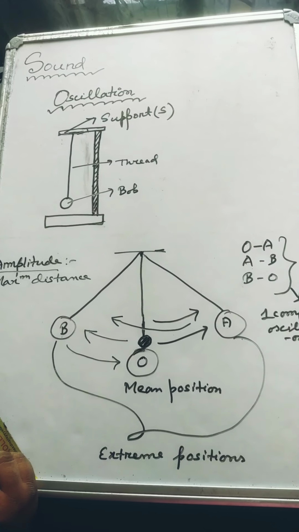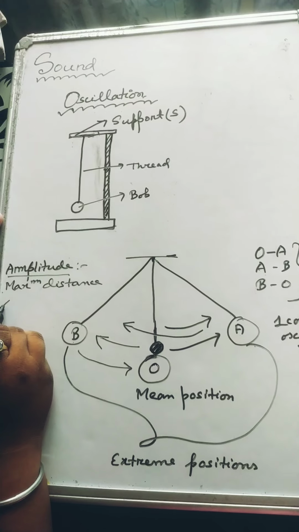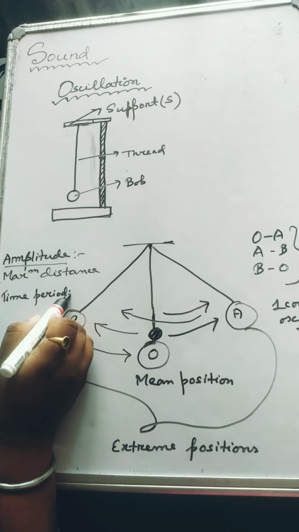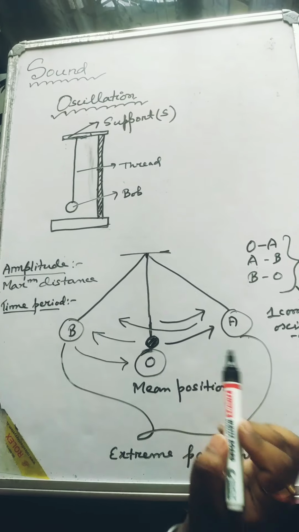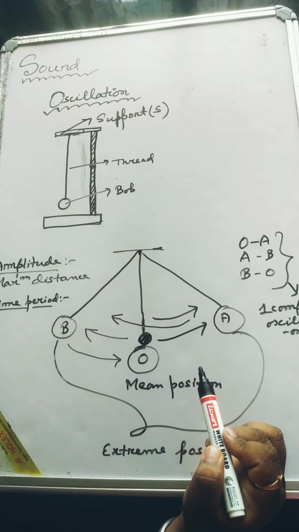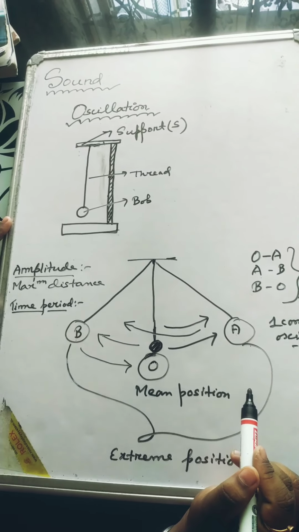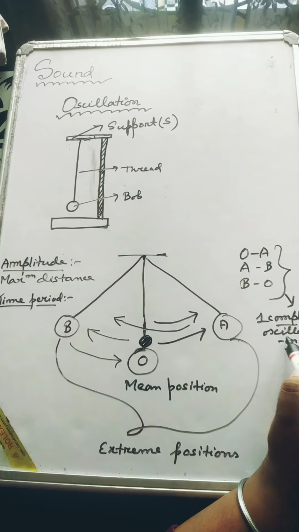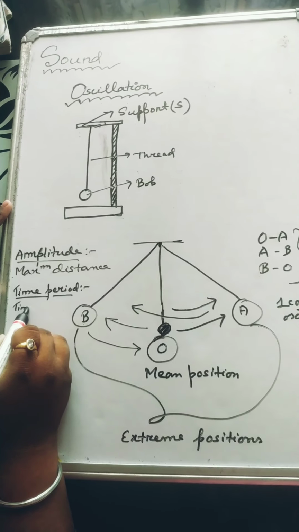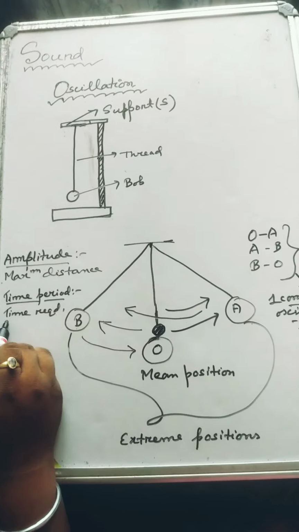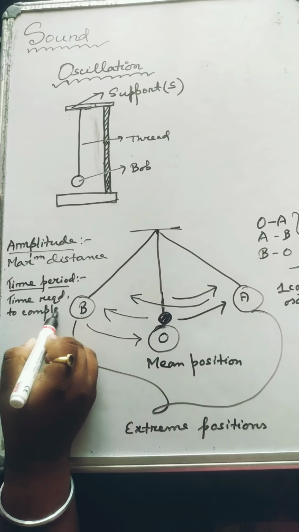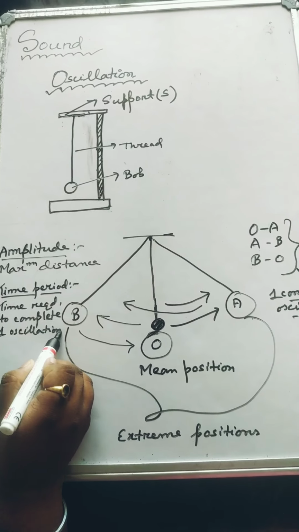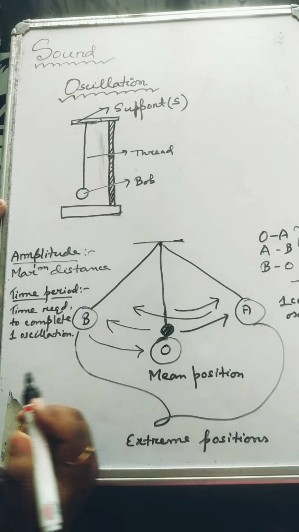The next point that you need to know is time period. I told you how one complete oscillation happens, right? So the time required to complete this full oscillation is known as what? Time period. The time required to complete one oscillation is known as the time period. Next is frequency.